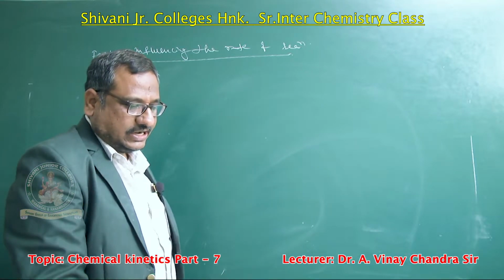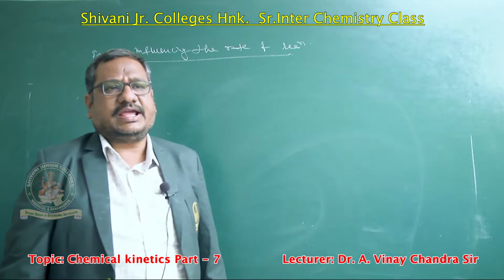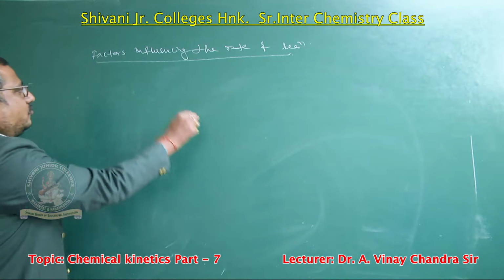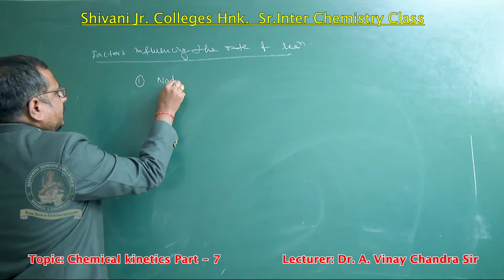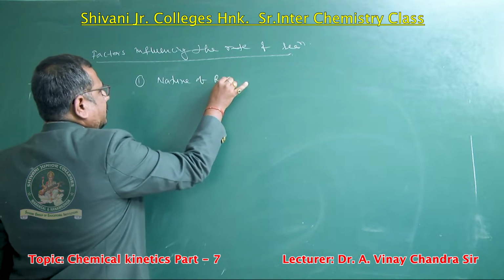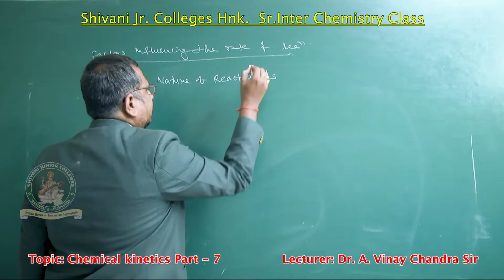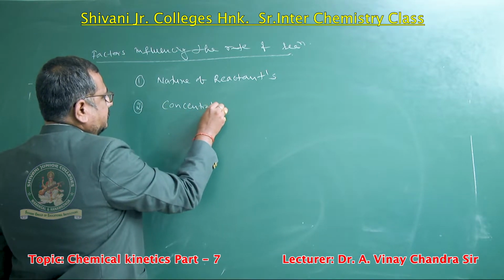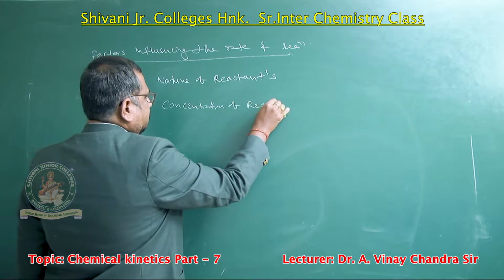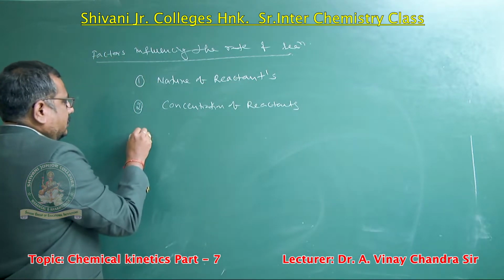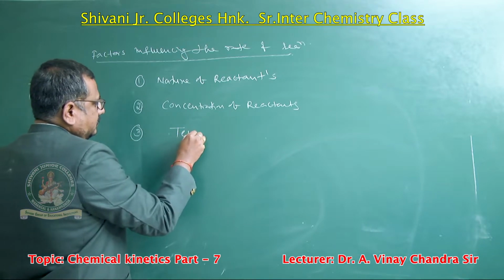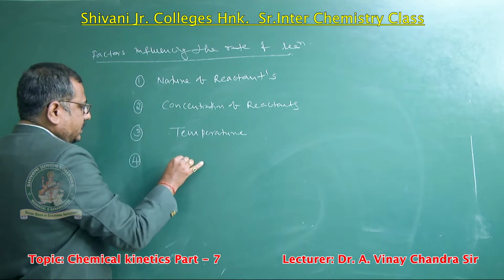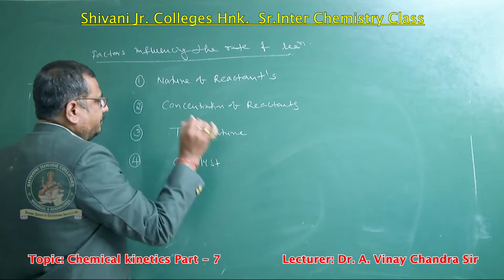The speed of a chemical reaction depends on four factors. Number one is nature of reactants. Number two, concentration of reactants. Number three, temperature. Number four, catalyst.